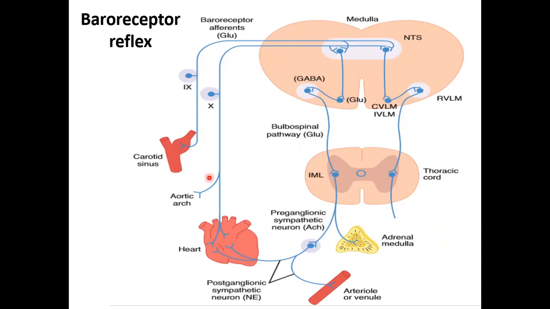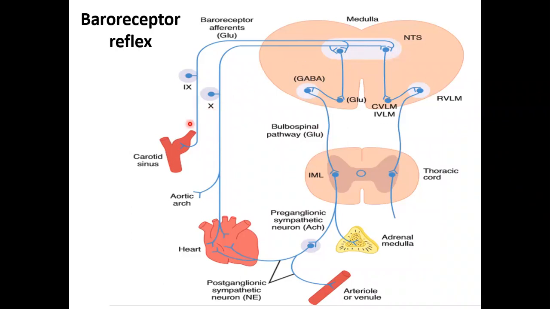For example, whenever the blood pressure increases, the baroreceptors get stimulated, and hence through the nucleus tractus solitarius, what is the effect that we need? The effect that we need is a decrease in blood pressure, because the blood pressure is already increased. Therefore, through GABA, it has to decrease the blood pressure, right? So it will decrease the blood pressure through activation of parasympathetics.